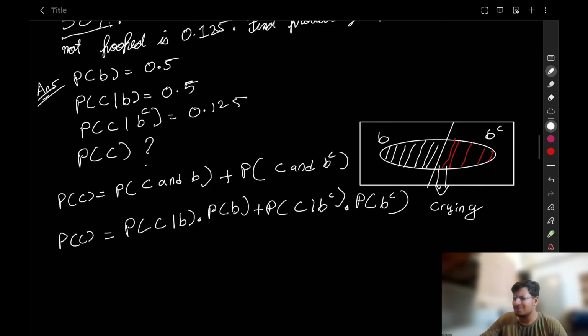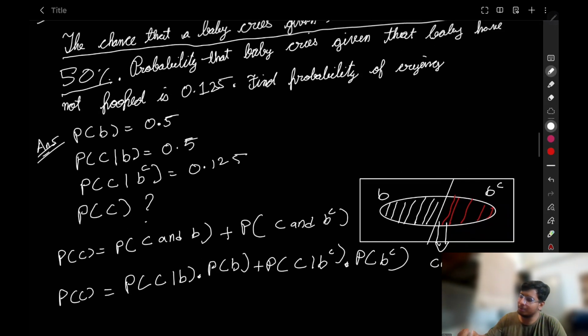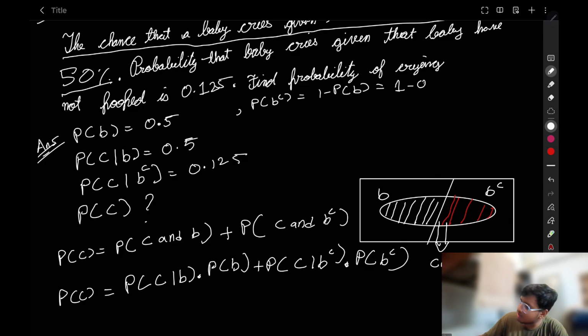There is no twist here. It is a very easy and basic concept which I have explained in the previous lectures also. If we are given probability of B, can we find the probability of B complement? Of course. The probability of B complement is equal to 1 minus probability of B, which is 1 minus 0.5, so it is 0.5.